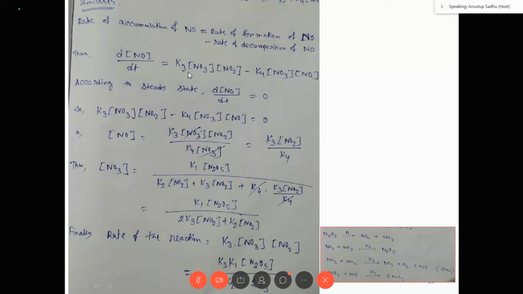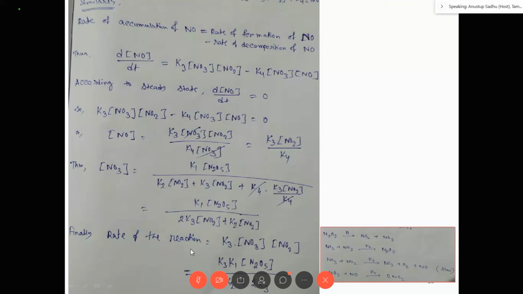So in this equation, writing it equal to 0, from there we get NO equals K3 NO2 divided by K4, right? Now I have put this concentration of NO in the equation of NO3, right? What did we see? In NO3 there was a NO term, and there we substitute, replace it. So K4 cancels. So you see here two K3 NO2 terms come, so 2 K3 NO2 plus K2 NO2, right? So the concentration of NO3 is K1 N2O5 divided by (2 K3 NO2 plus K2 NO2).